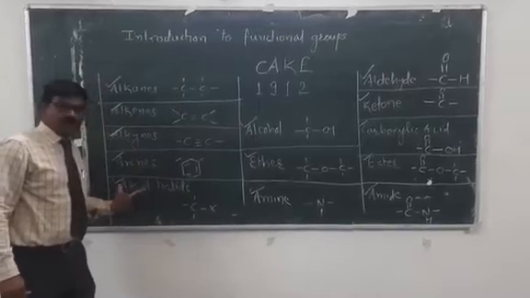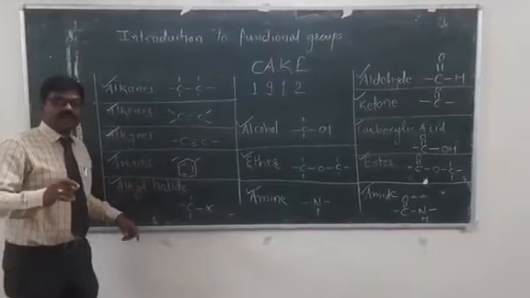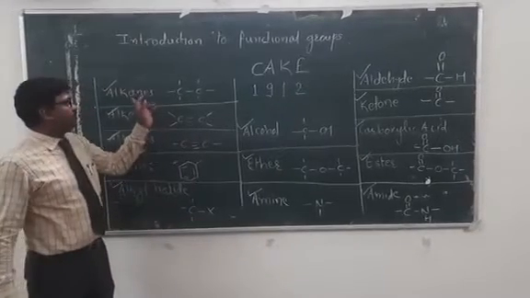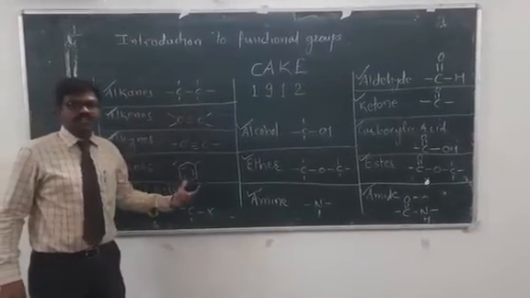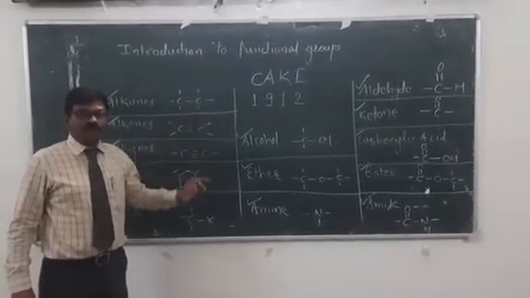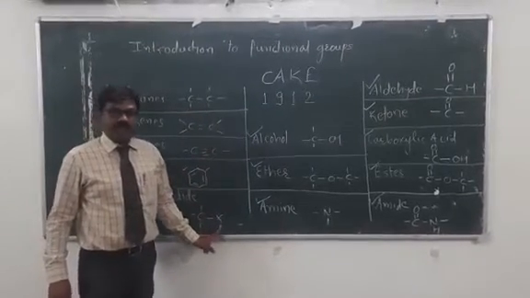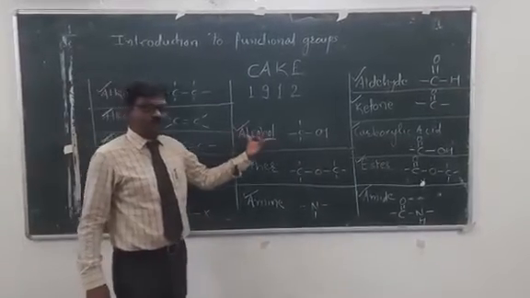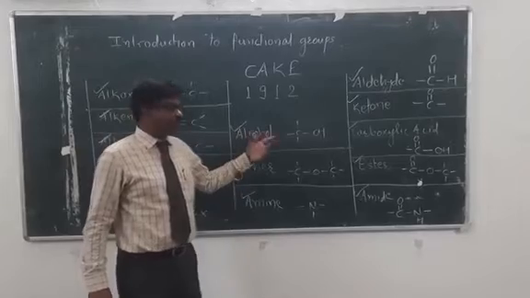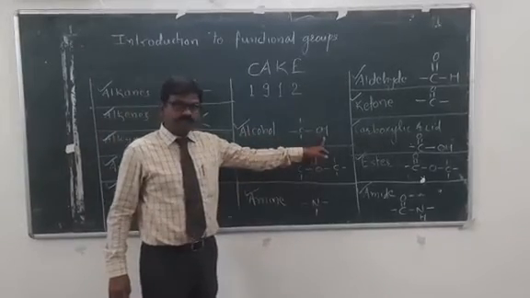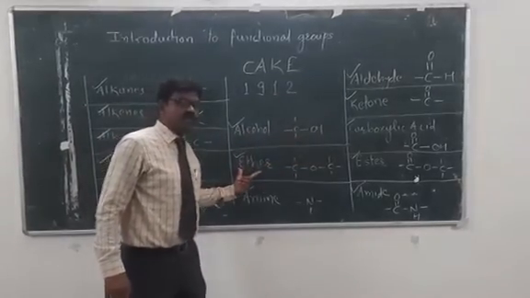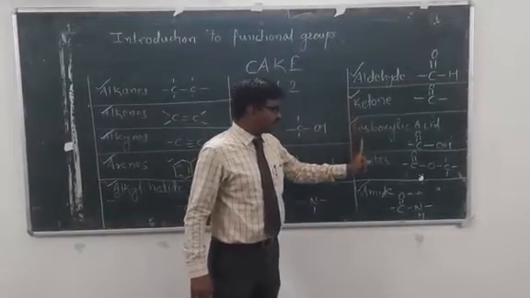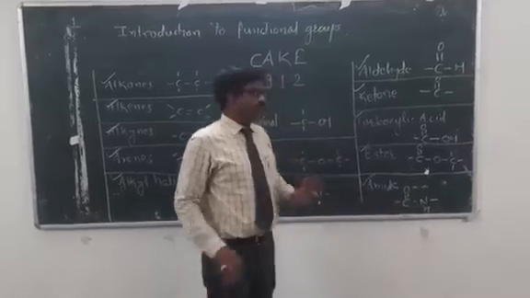Apart from that, alkyl halides are derivatives of alkanes in which one of the hydrogen atoms of the alkane has been replaced by a halogen atom. Then alcohols are there, which have the functional group OH. Then we also have the ether functional group. Then amines, aldehyde, ketone, carboxylic acid, ester, and amides.